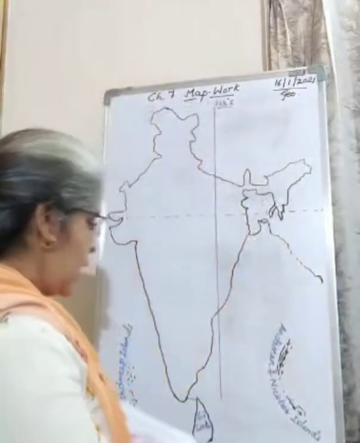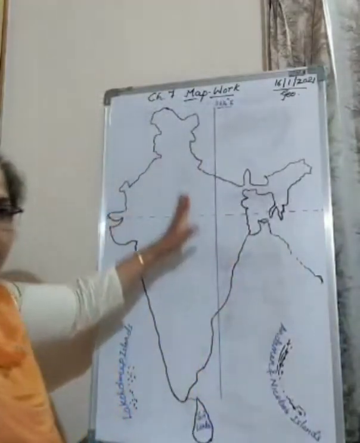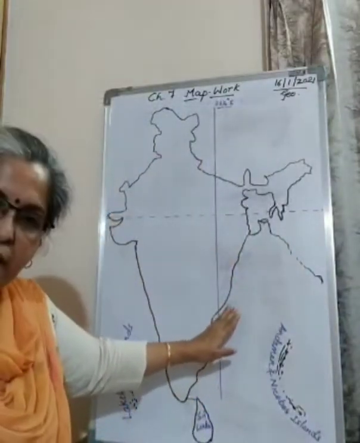So I hope you are ready with your maps, pencils and erasers, and please do the map pointing very carefully. If you are not able to understand the things, you can take the help of this map after watching the video. Understood children? Now see, this is the outline map of India.